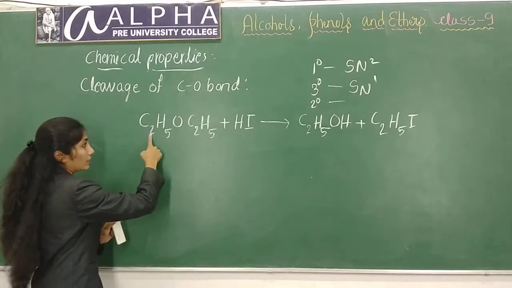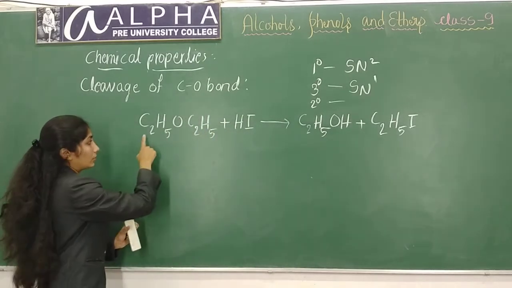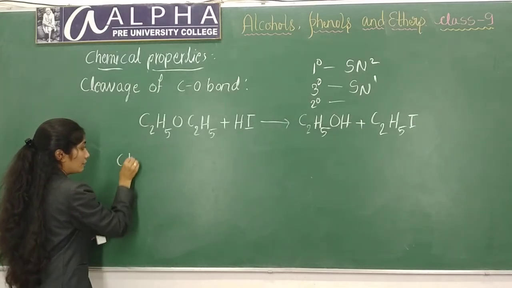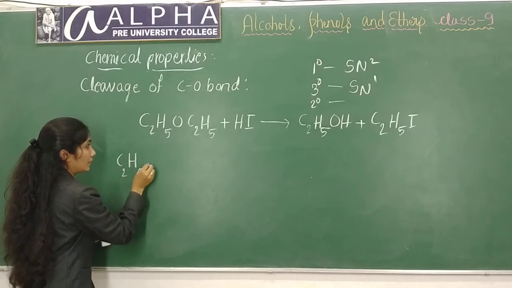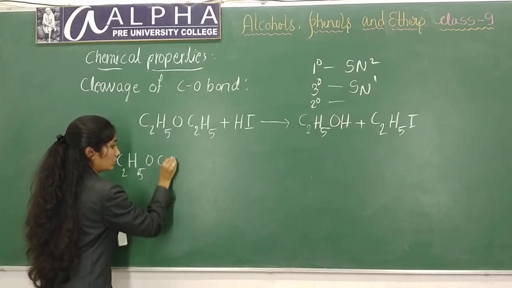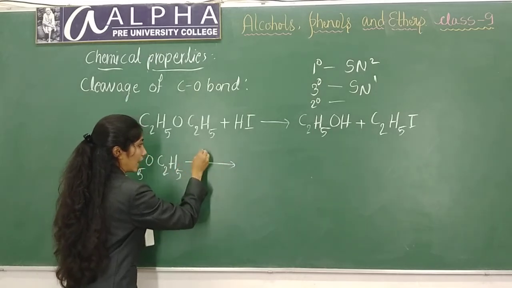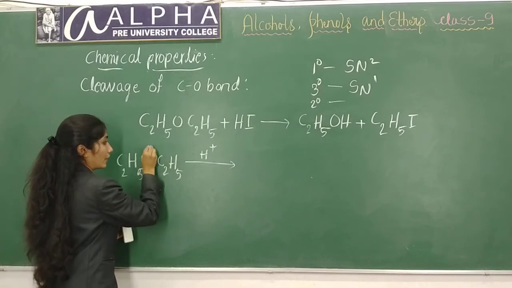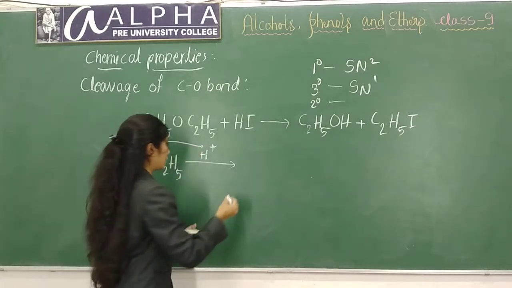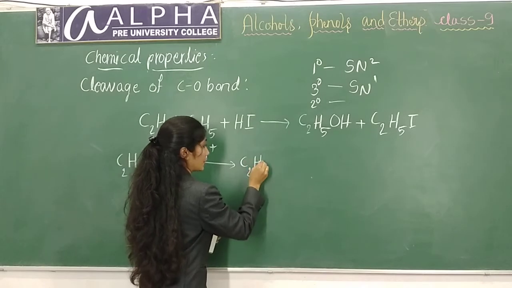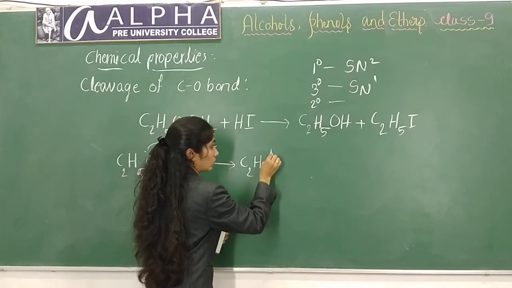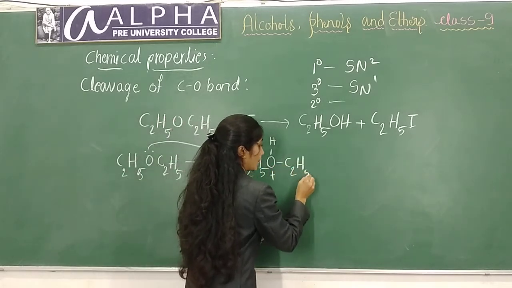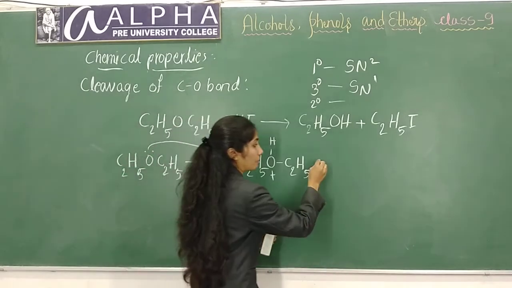Here both the groups are primary. This is a primary alkyl group, and this is also a primary alkyl group. Here in the first step, C2H5OC2H5 will react with H plus from HI, hydrogen iodide. Here the lone pair of electrons will attack the H plus, and this leads to the formation of C2H5OH plus C2H5. In the second step, what will happen?